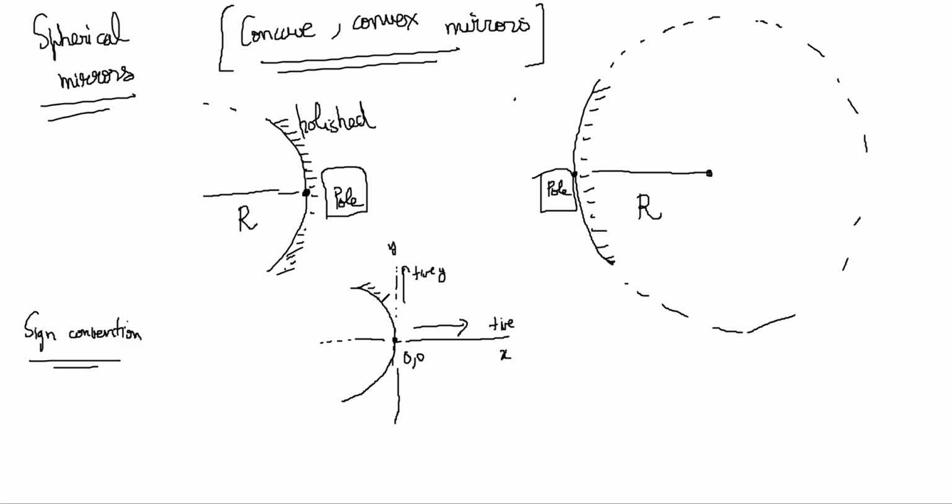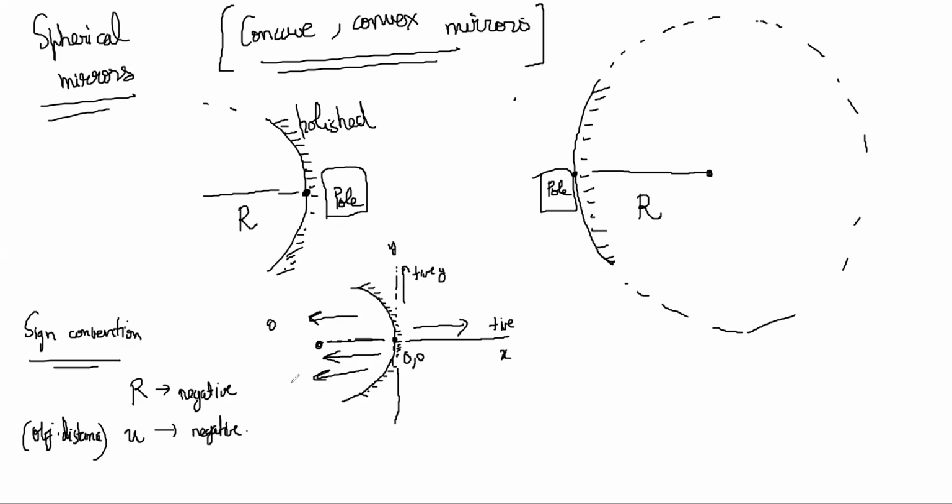In case of this type of mirror where the radius is pointing in the negative direction, the radius vector is in this direction, so all distances on this side are negative. So your r becomes negative. And your object will be placed on this side, because the mirror is like this and the polished surface is on the other side, so the object has to be this side. So the object distance, which is called u, is also negative.